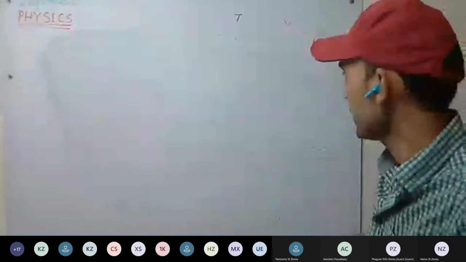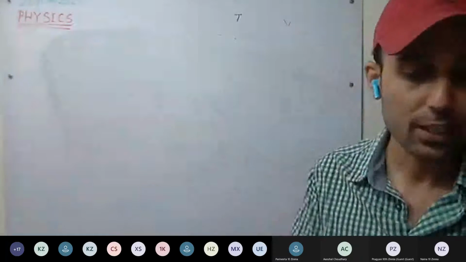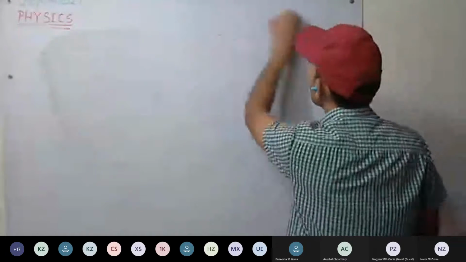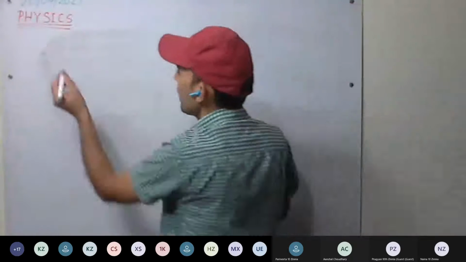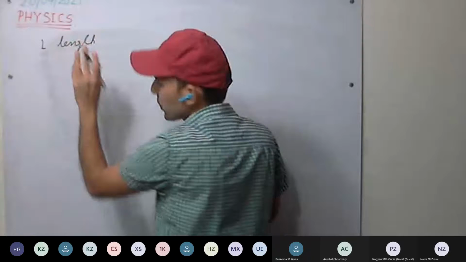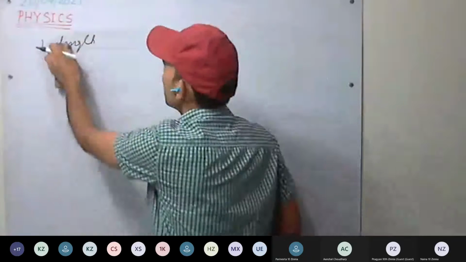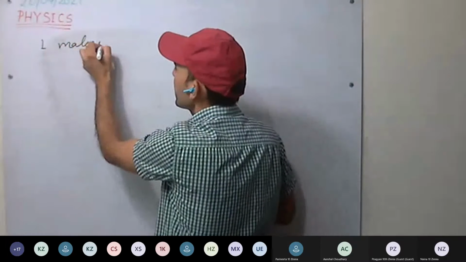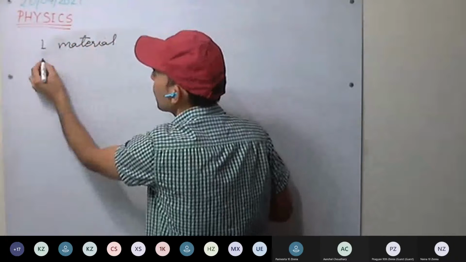If you have any doubt, you can ask tomorrow, and we can start factors affecting the resistance of a conductor. Here we'll be discussing 4 factors which affect the resistance of a conductor. First, the material of the conductor, what material it is made of.